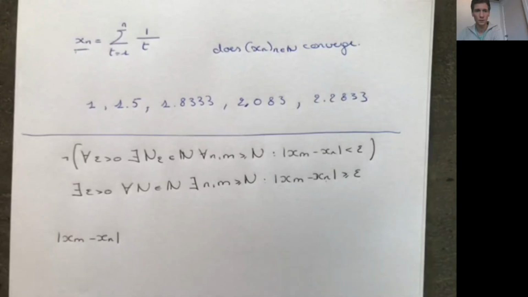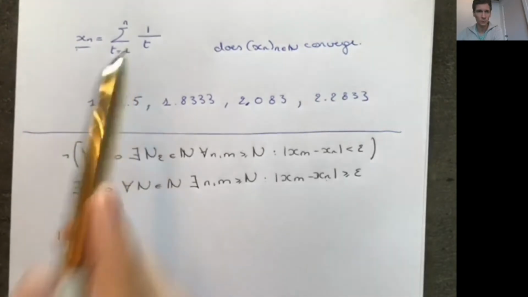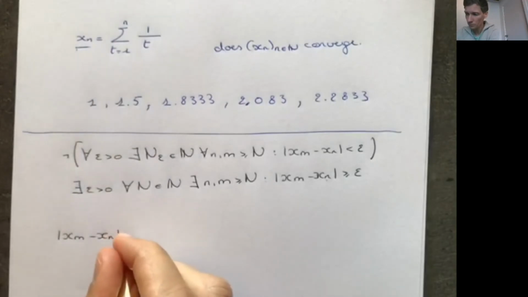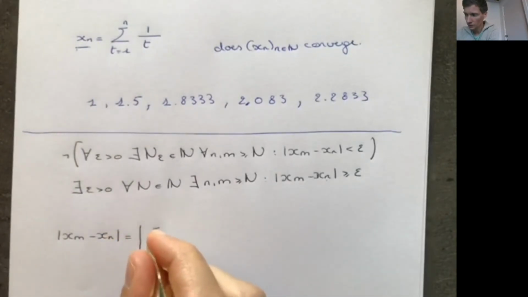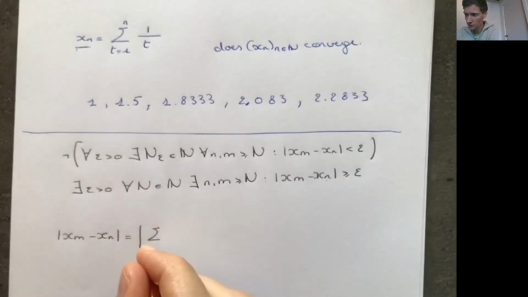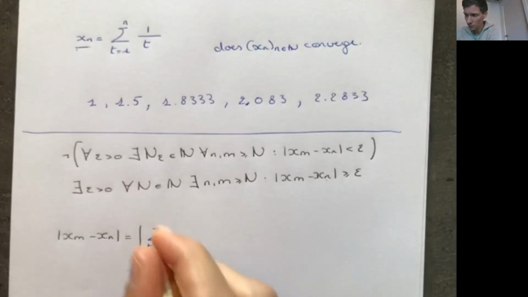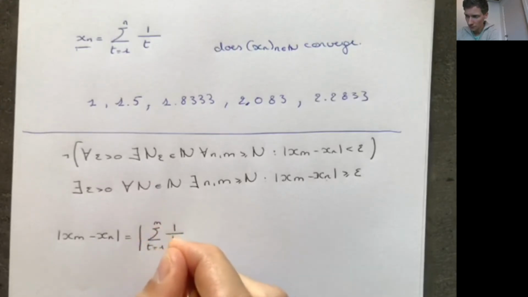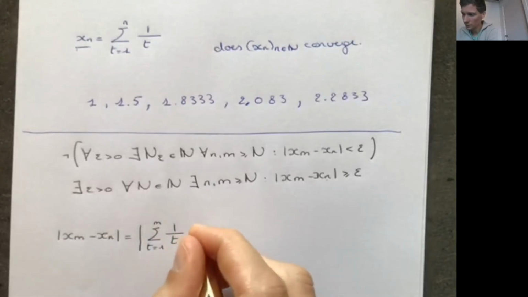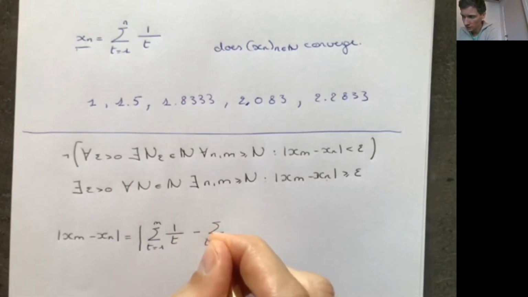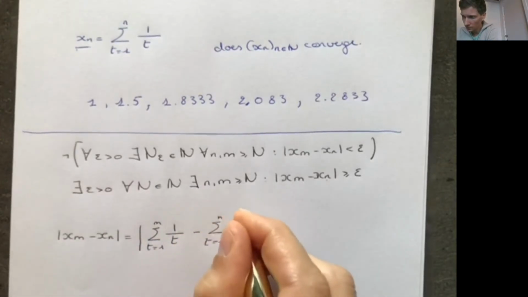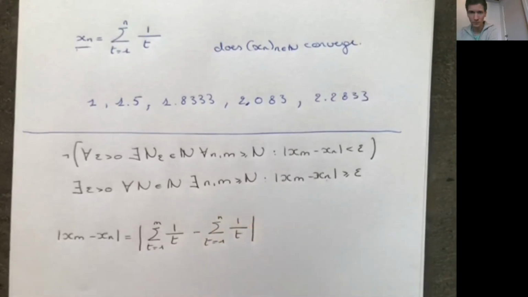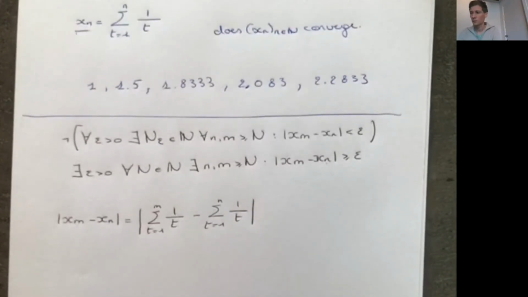Okay, so let's plug in the definition of xn and xm. Here we have xm as the sum of t equal to 1 to m of 1 over t, and then xn is the sum of t equal to 1 to n of 1 over t. And as in the previous one, either m or n is bigger.